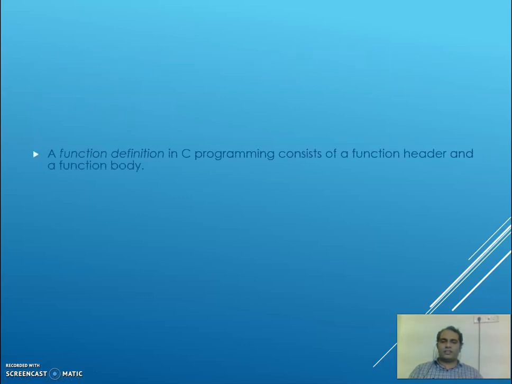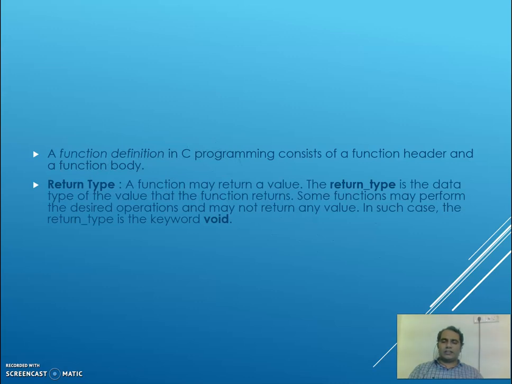A function definition in C programming consists of a function header and a function body. Return type: a function may return a value. The return type is the data type of the value that the function returns. Some functions may perform the desired operation and may not return any value. When the function is not returning any value, it just performs and prints the value there itself or onto a file, but it is not returning any value to the calling function. In such a case we need to write it as void.